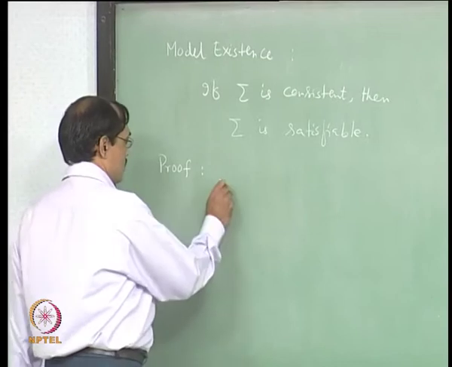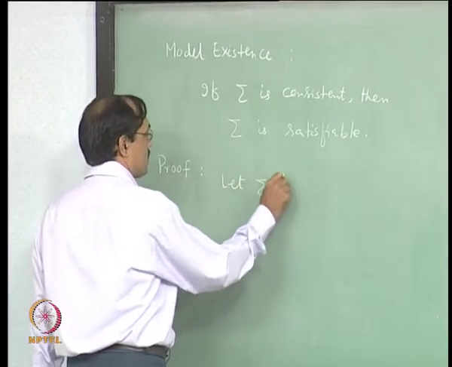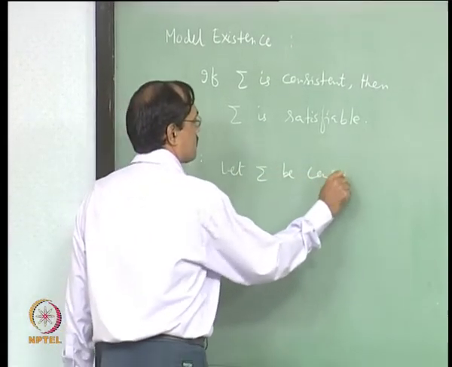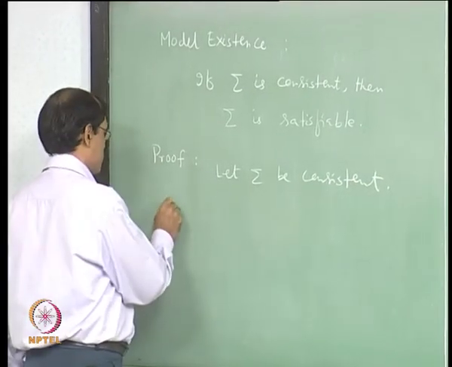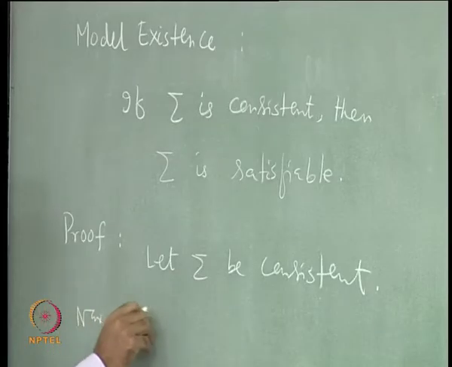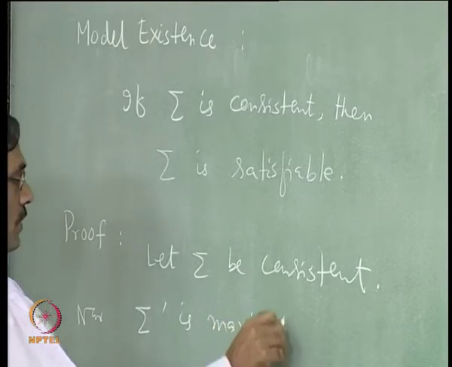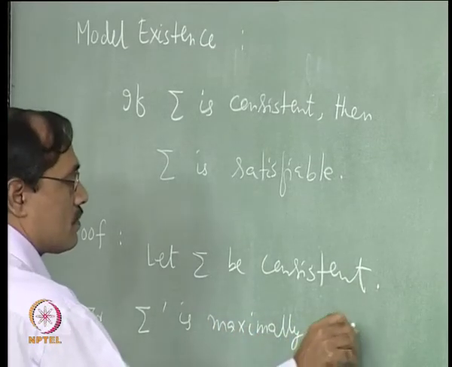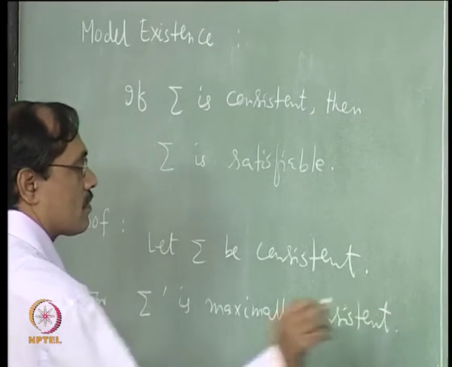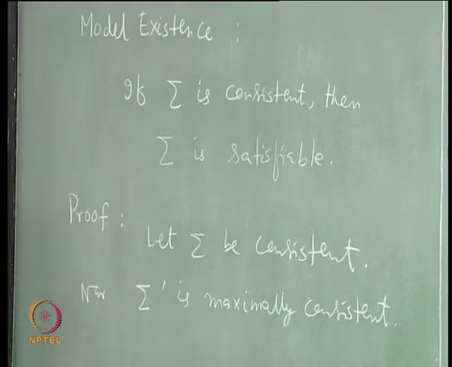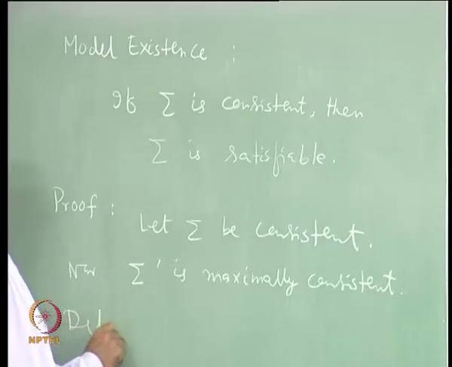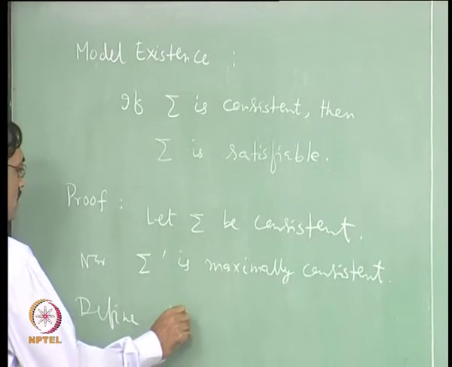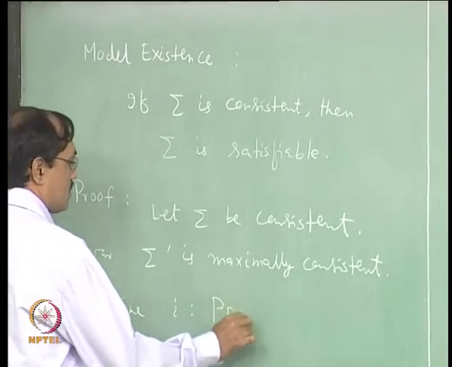So, let sigma be consistent, then consider sigma prime. Now, sigma prime is maximally consistent, and along with it, it satisfies all those properties. Now, you define some function I from the set of all propositions.